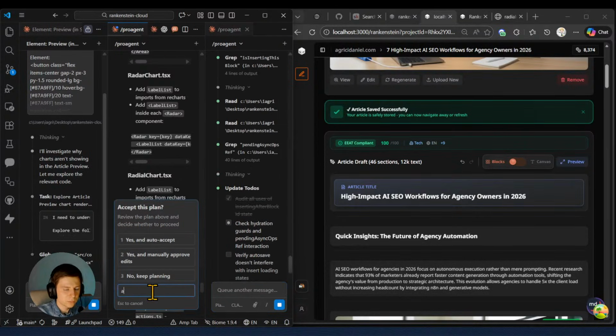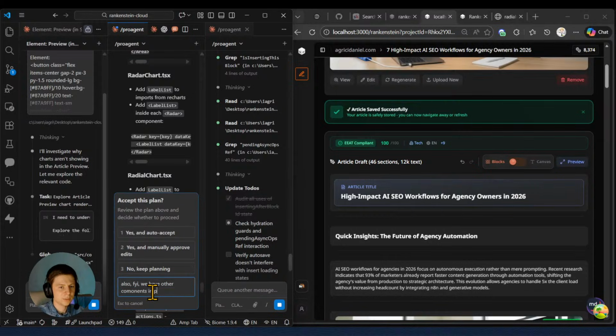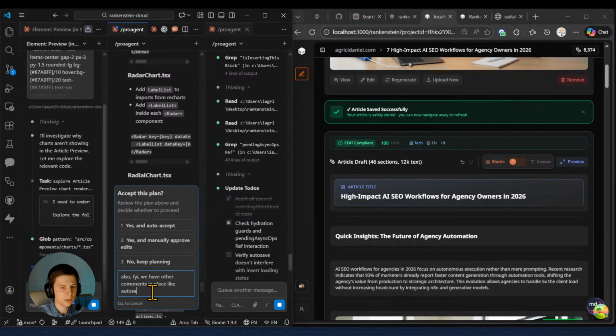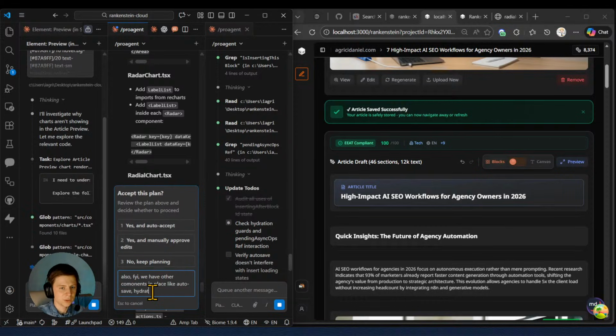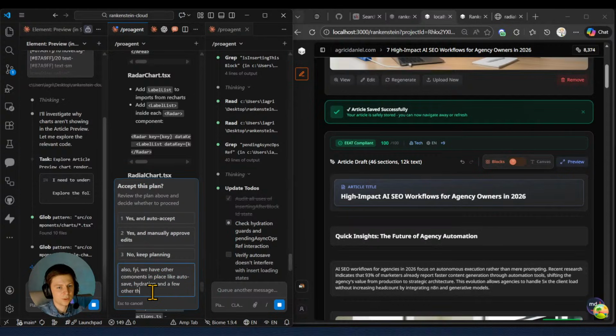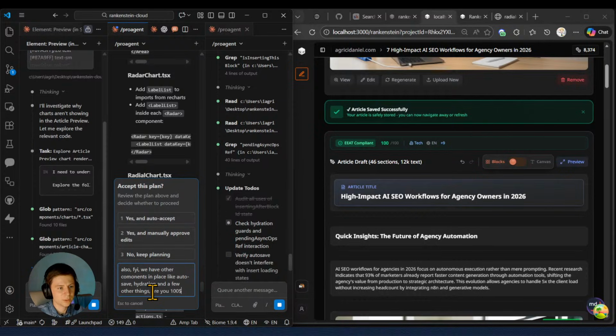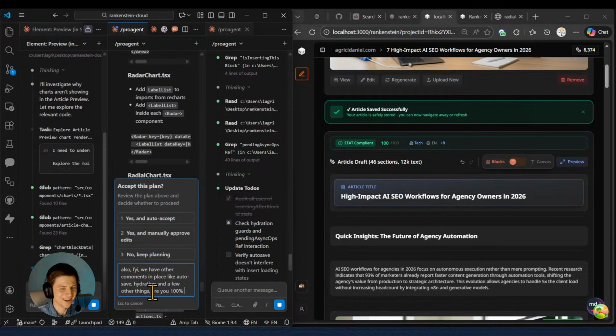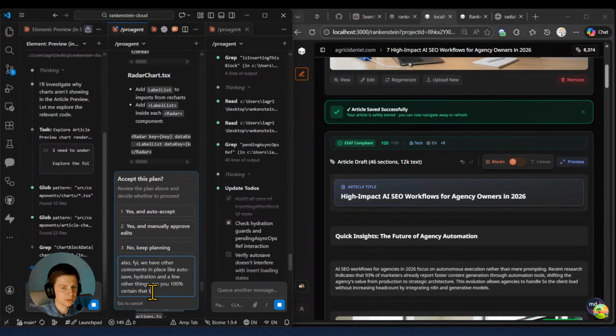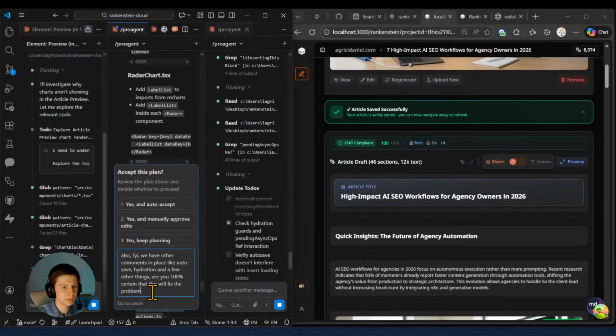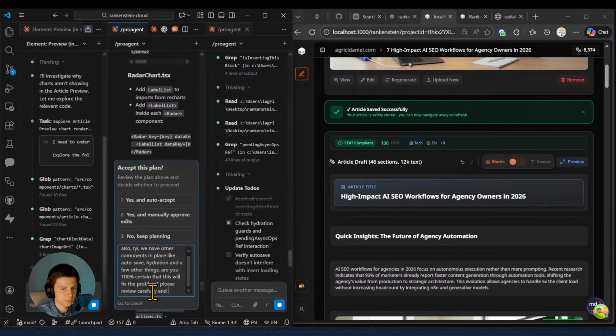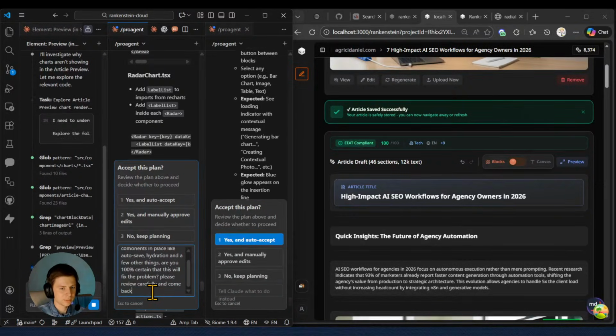So here, also for UI, we have other components in place, like autosave, hydration, and a few other things. Are you 100% certain that this will fix the problem? Please review carefully and come back with a relevant plan.